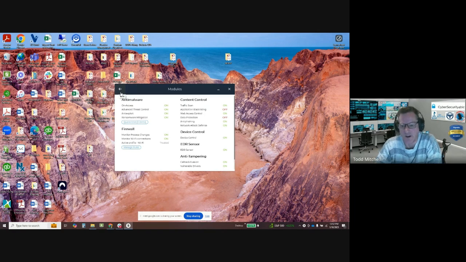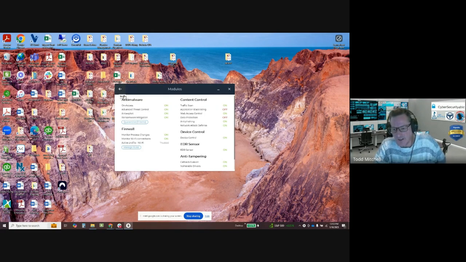So you've got the anti-malware piece, and then firewall, and then content control, which is scanning traffic and websites, phishing attacks, and some of the different things on your network. Device control monitors every time you plug a device in on your computer, like thumb drives, external drives, stuff like that. It logs it when it gets plugged in.